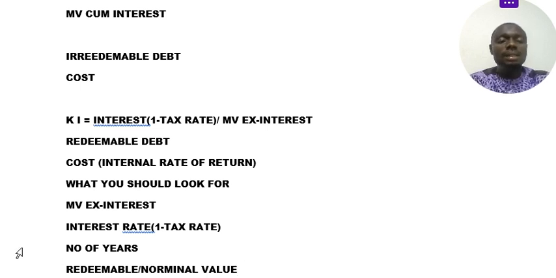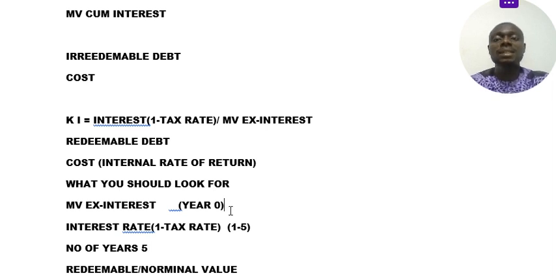Now at year zero, this market value ex-interest will be at year zero, just like how we normally do our NPV. Now, you are going to pay interest. For instance, if it is 5 years, you pay interest from year one to year five, right? For the purpose of this class, let me just use 5 years. You pay interest from year one to year five. So these are the things you need to look for in your question.